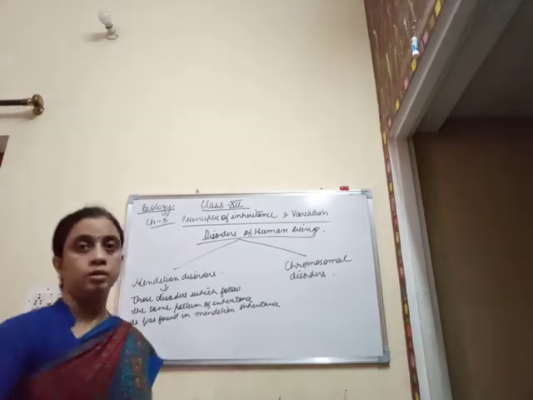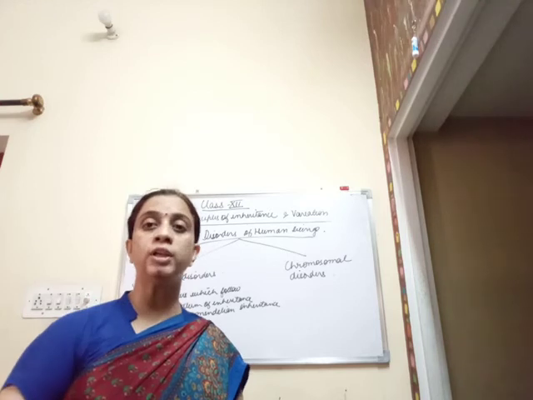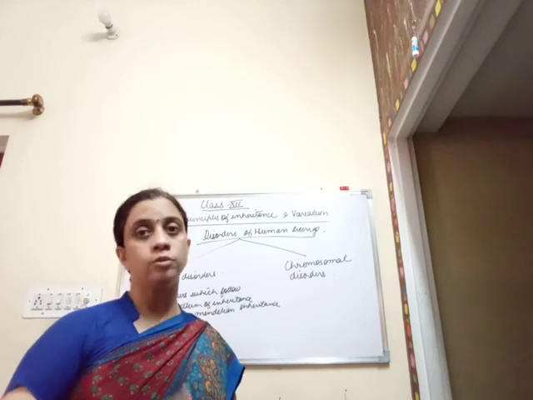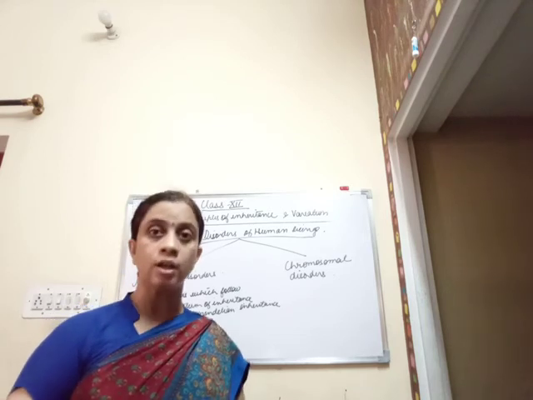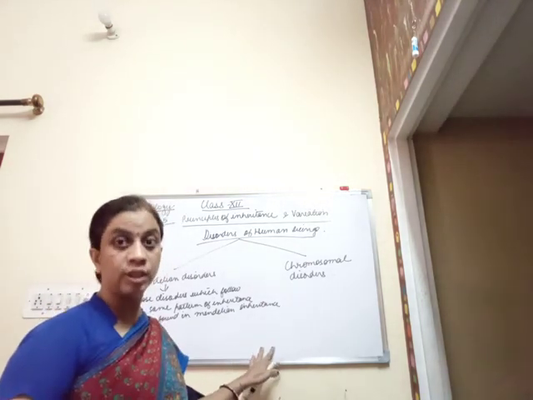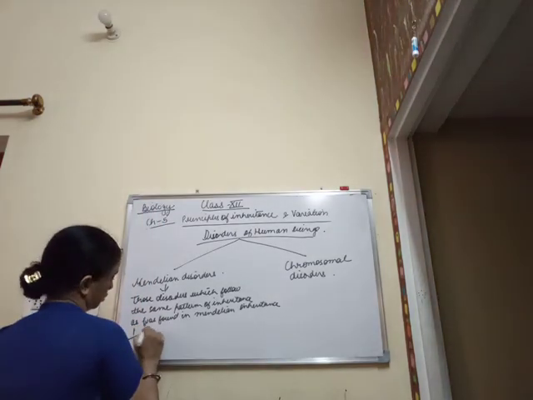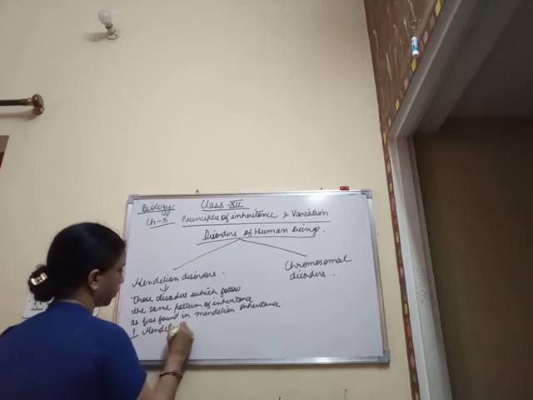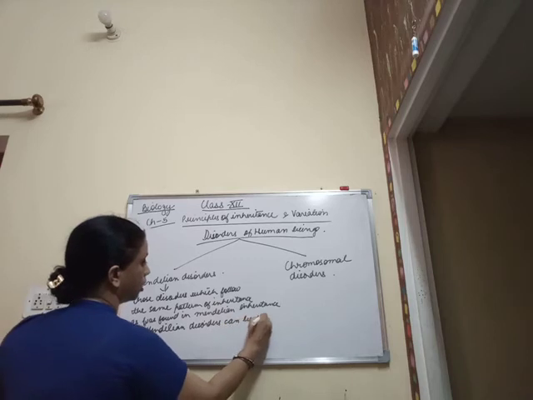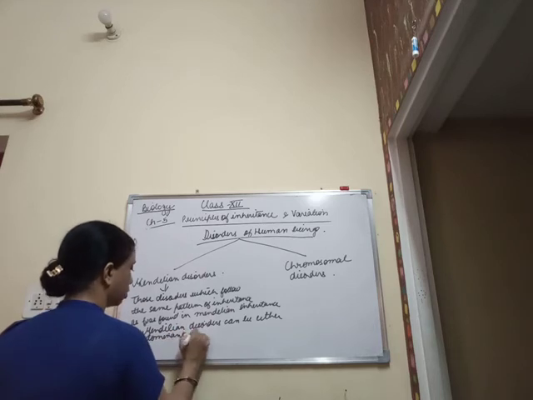Here again, when we are talking about genotypes, as we all know, they occur in homologous pairs, that is the allelic forms, and accordingly one of the alleles is going to be recessive and the other is going to be dominant. And the Mendelian disorders can be either dominant traits or recessive traits accordingly.